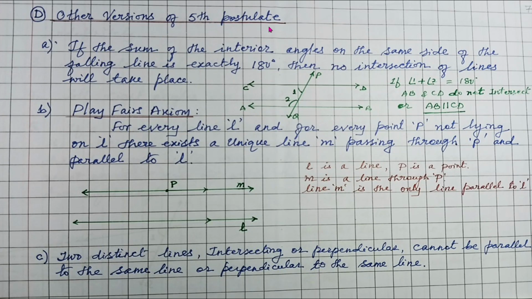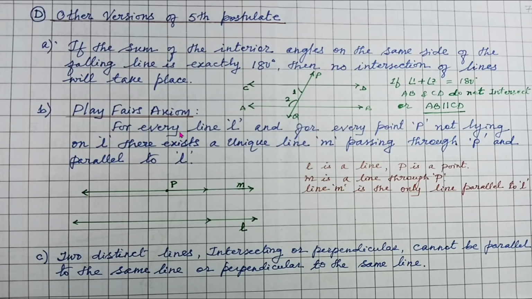Now other versions of the fifth postulate are: if the sum of the interior angles on the same side of the transversal, on the same side of the falling line here, and this PQ we call it a falling line, but actually it is called a transversal. So therefore, the sum of the interior angles on the same side of the falling line is exactly 180 degrees, then no intersection of lines will take place. That means the lines are parallel. So, very important postulate. Now we have another version, that is Playfair's axiom.